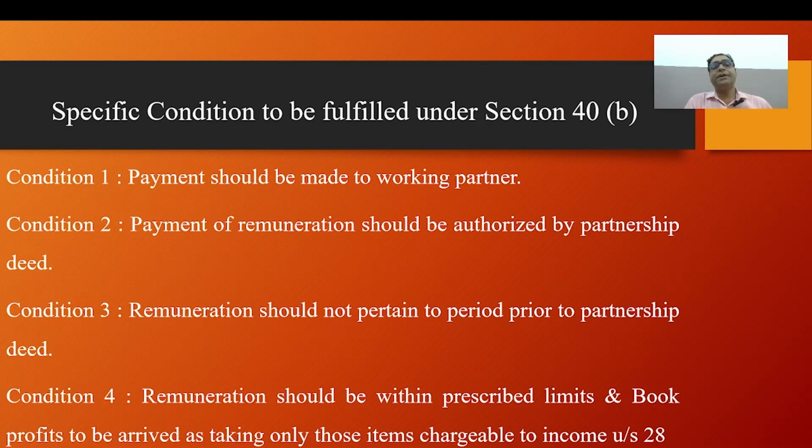Specific conditions to be fulfilled under section 40 clause B. Condition 1: payment should be made to a working partner. Under section 40B, a working partner is defined as one who is actively engaged in conducting the affairs of the business or profession of the firm of which he is a partner. Point 2: a person can be a working partner in more than one firm.